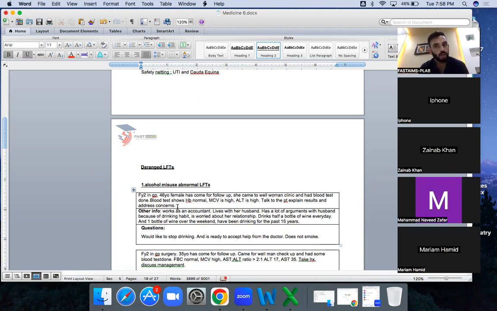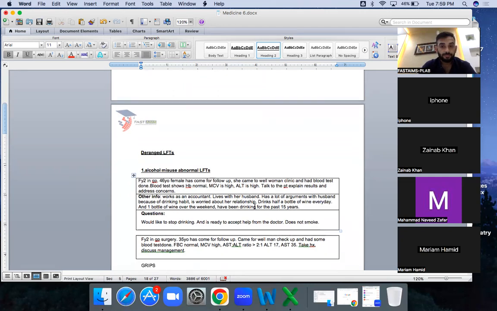First we will explore, then we will tell about the normal results. What are the normal results here? HB is normal. Luckily, the blood test shows that fortunately your HB is normal. However, it shows MCV is high and ALT is high. They can give you the readings, not in this way. It is written over here. They will give you the readings and you will pick them up by yourself. Okay.